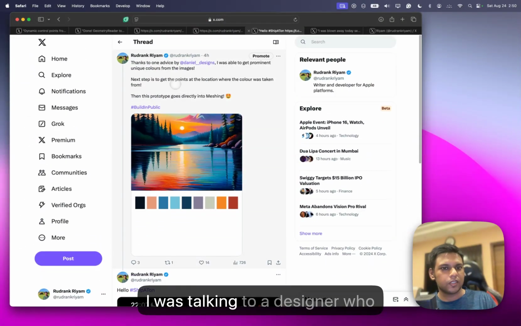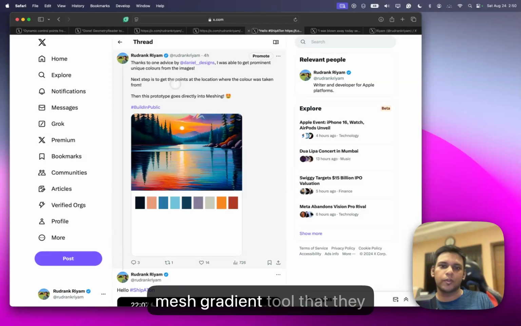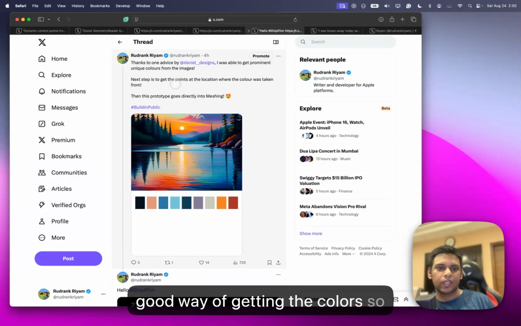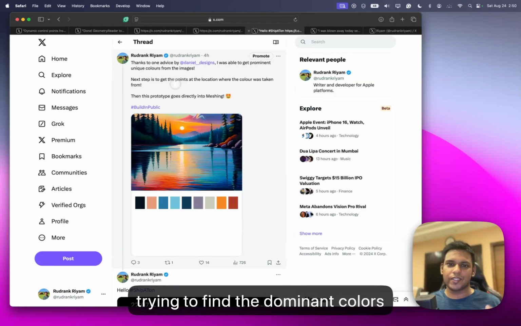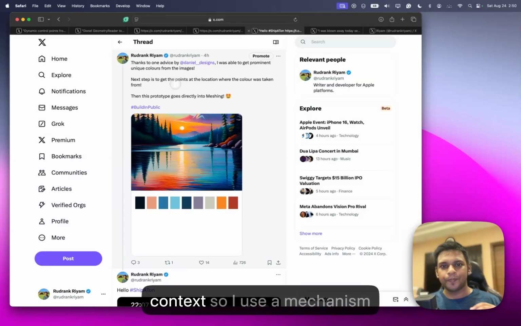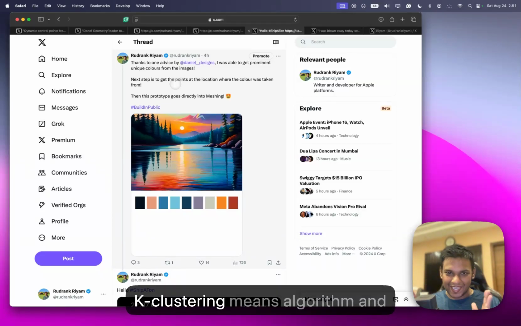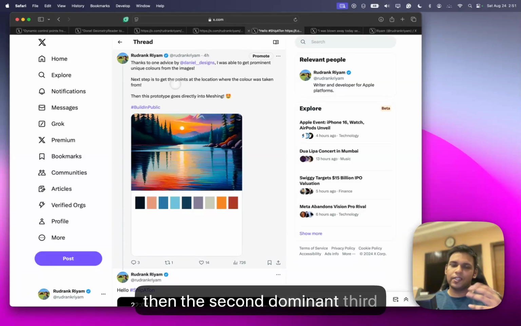So I was talking to a designer who works at Figma, and they have this mesh gradient tool that they created, and they had this really good way of getting the colors. So all this while what I was doing was trying to find the dominant colors in an image. To give you context, I use an algorithm called the K-means clustering algorithm, and what it does is cluster a lot of the dominant colors available in the whole image, and then the second dominant, third dominant.